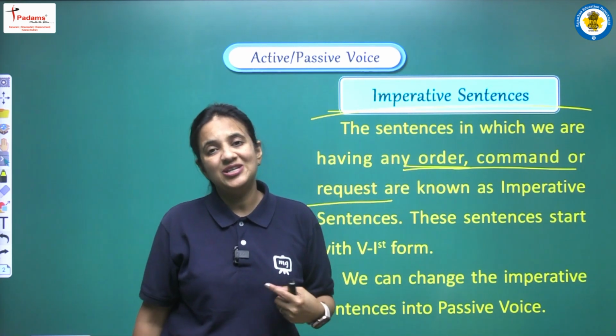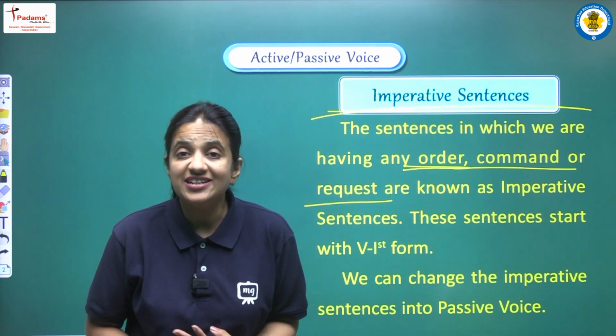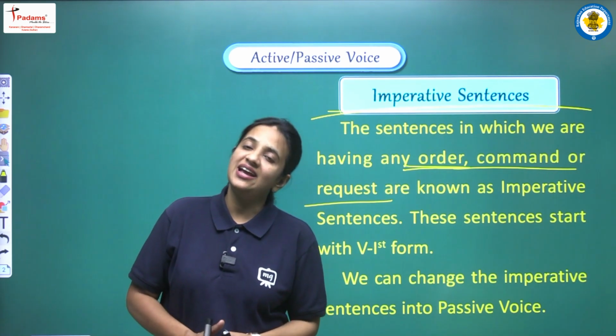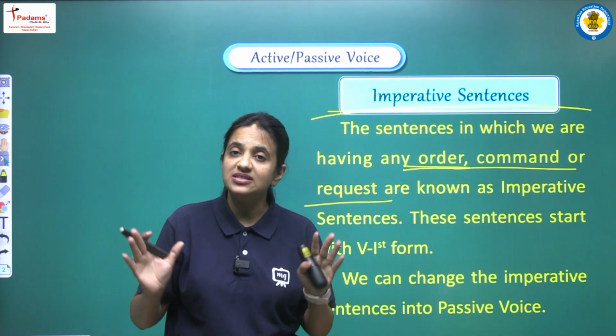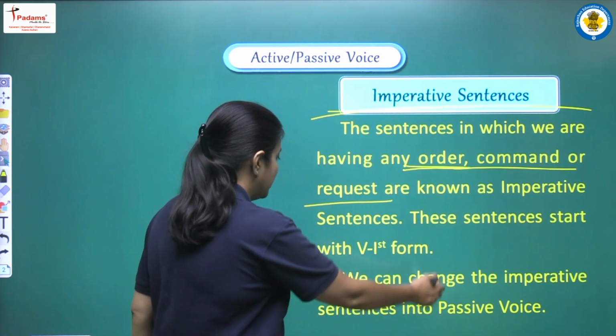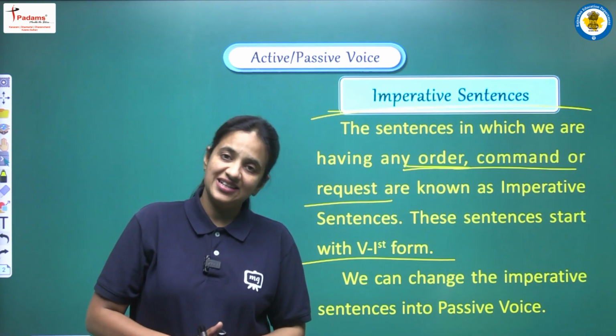Okay, so जब हम किसी को कोई order दे रहे हैं किसी sentence के through, जब हम किसी से कोई request कर रहे हैं, हम कोई command कर रहे हैं, तो ऐसे जो sentence होते हैं they are known as imperative sentences.